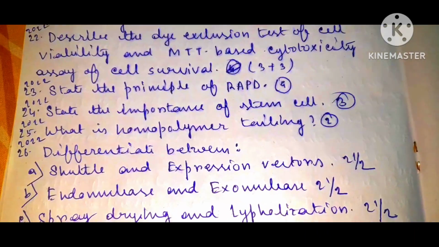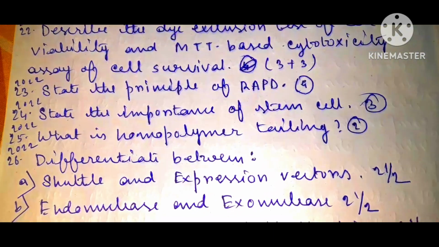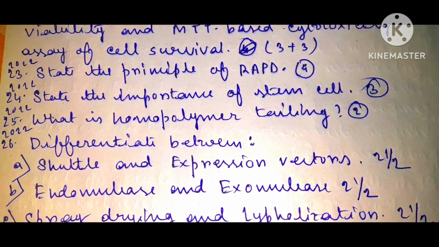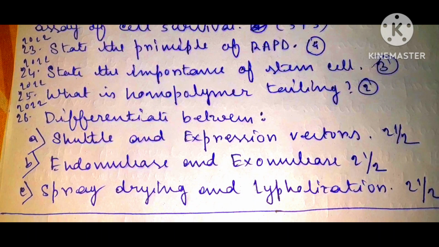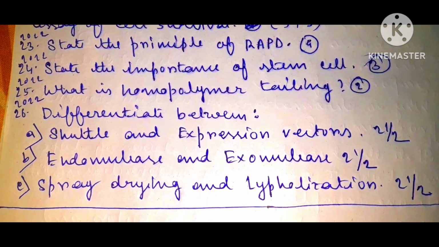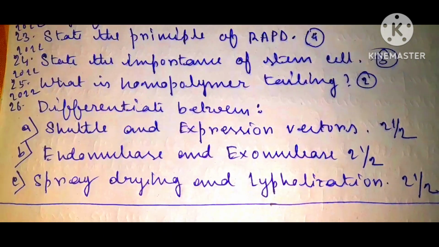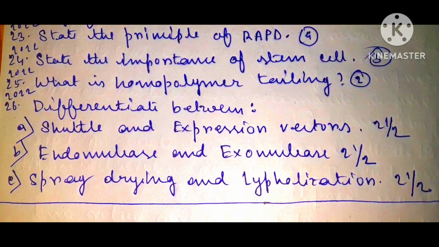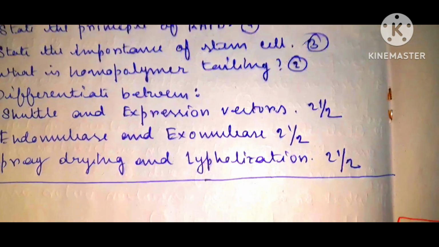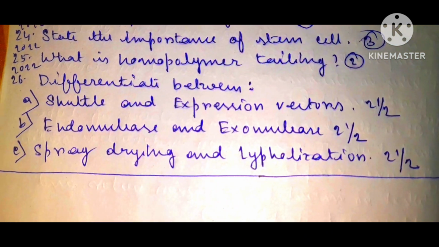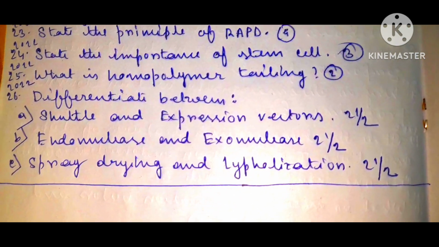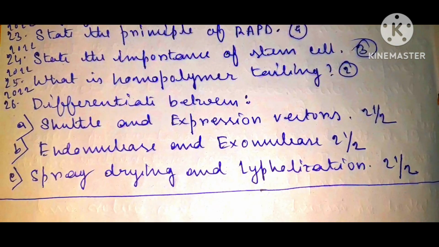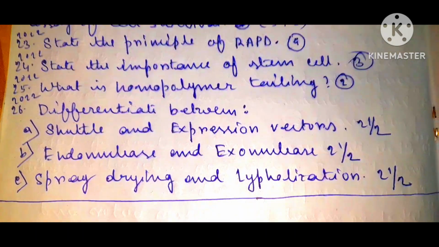State the principle of RAPD carrying 4 marks. State the importance of stem cell carrying 3 marks. What is homopolymer tailing carrying 2 marks? Differentiate between shuttle and expression vectors carrying 2.5 marks. Endonuclease and exonuclease, 2.5 marks. Spray drying, lyophilization carrying 2.5 marks.